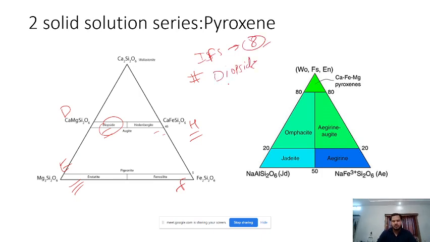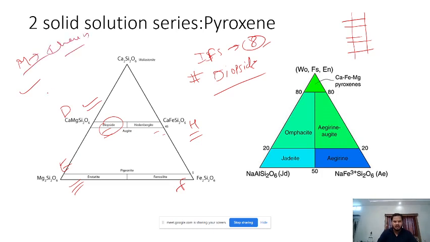Now you will be reading so many minerals. In the exam, if it doesn't click that diopside is nothing but a pyroxene, then you won't be able to attempt it. But if you know this DEFH is nothing but that diopside is from pyroxene, then you can write a lot of things. You can write the basics about pyroxene, about how it has a chain silicate structure, and then you can draw this diagram and something like this.